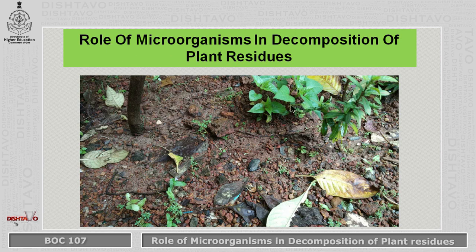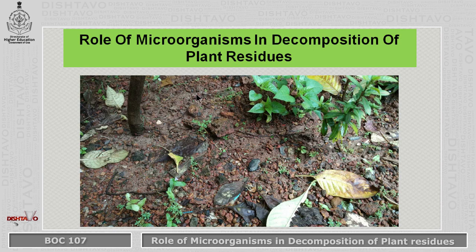Now, role of microorganisms in decomposition of plant residues. Now, we have seen that in the soil we have different groups of microorganisms. We have the bacteria, fungi, actinomycetes, nematodes, protozoa, algae and viruses present in the soil. Among these, there are various microorganisms which help to decompose plant residues. Now these plant residues can be in the form of twigs, leaves, fallen fruits, fallen stem.